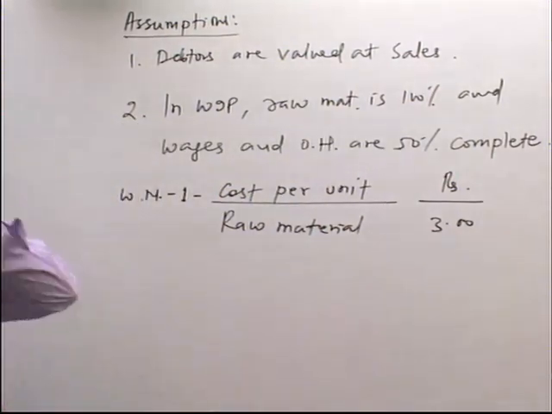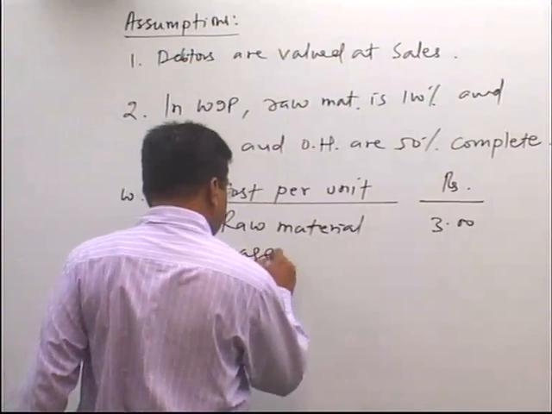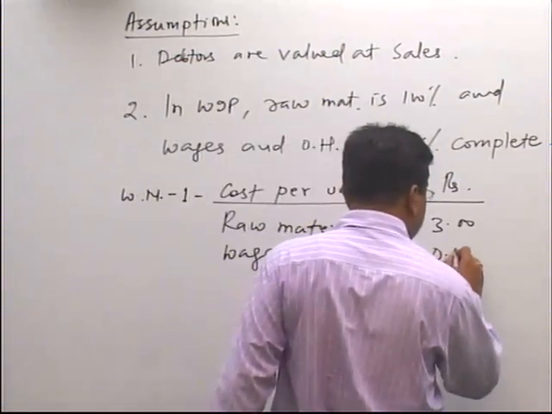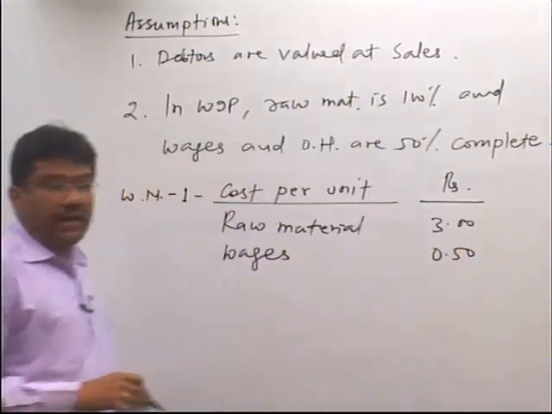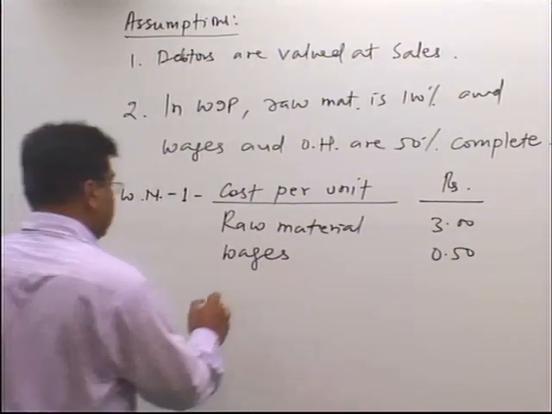Then wages is 10%, so it is 50 paise. And overheads are 20% of selling price, that is 1 rupee.